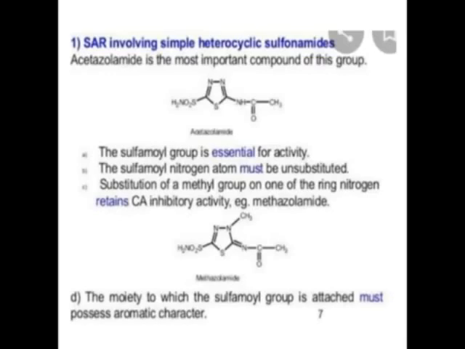Now the SAR of the carbonic anhydrase inhibitors. Acetazolamide is the prototype for this group. This is the structure of acetazolamide. The SAR indicates that the sulfamyl group is necessary for the activity, and we cannot substitute the nitrogen of the sulfamyl group with any other group like CH3, C2H5 or any heterocyclic group. So the SO2NH2 should remain as it is, with no substitution on nitrogen.